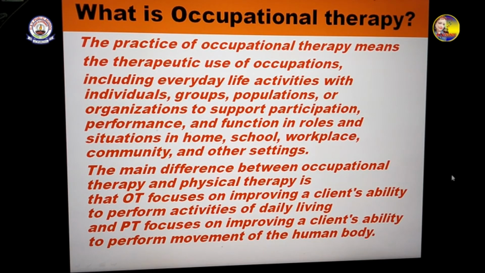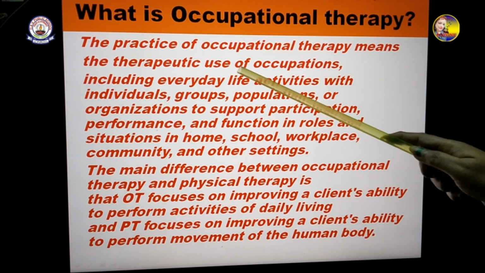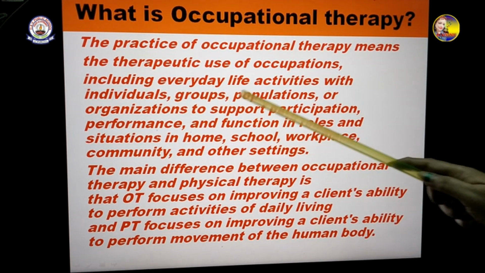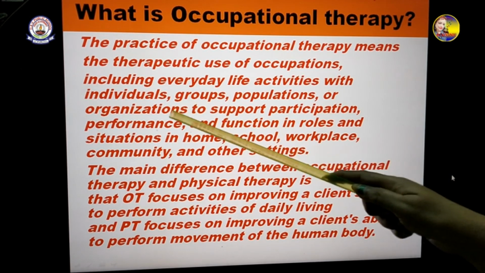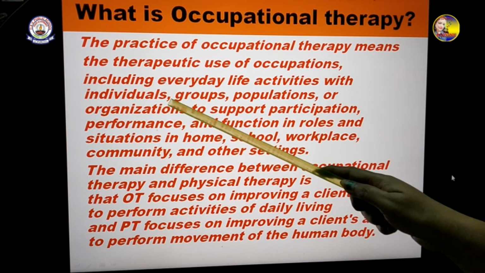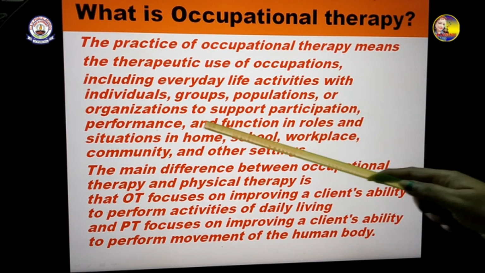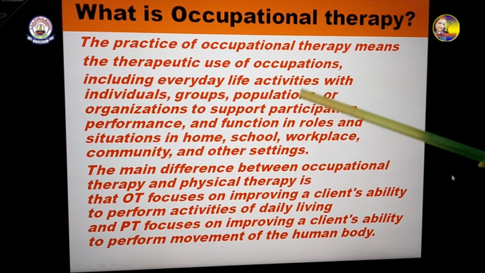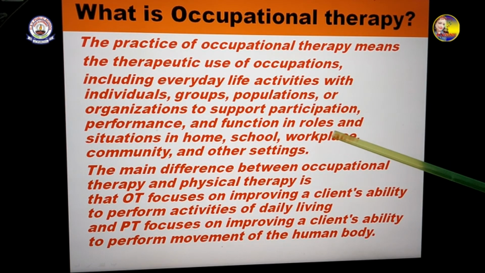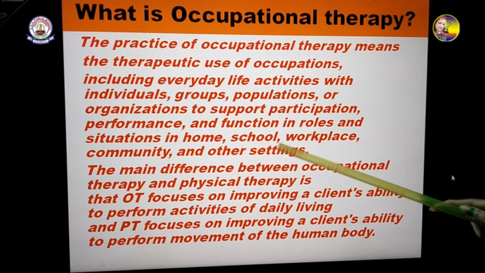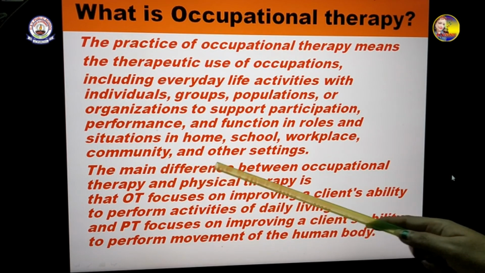What is occupational therapy? Now about speech therapy, you have seen. Now you see what is occupational therapy. The practice of occupational therapy means the therapeutic use of occupations, including everyday life activities, with individuals, with one single person, or with groups, or many people, or organizations, or if they go into some organization, to support participation, performance, and function in roles and situations in home, school, workplace, community, and other settings.